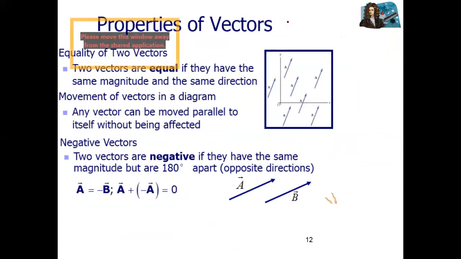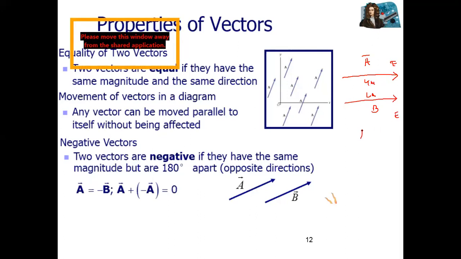Okay, vectors: equality of two vectors. How can we say two vectors are the same, two vectors are equal? When they have the same magnitude and the same direction. For example, if you have a vector A with a length of 4 meters, and another vector B with the same length of 4 meters, and also their direction is the same, one is toward east and the second is also toward east.